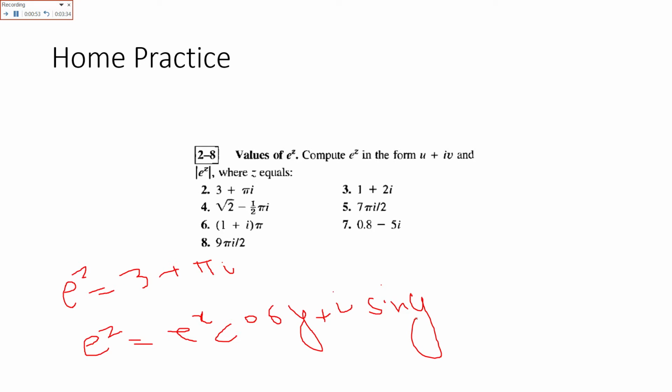Now first of all we will find out the mod of e raised to power z, of the exponential function.